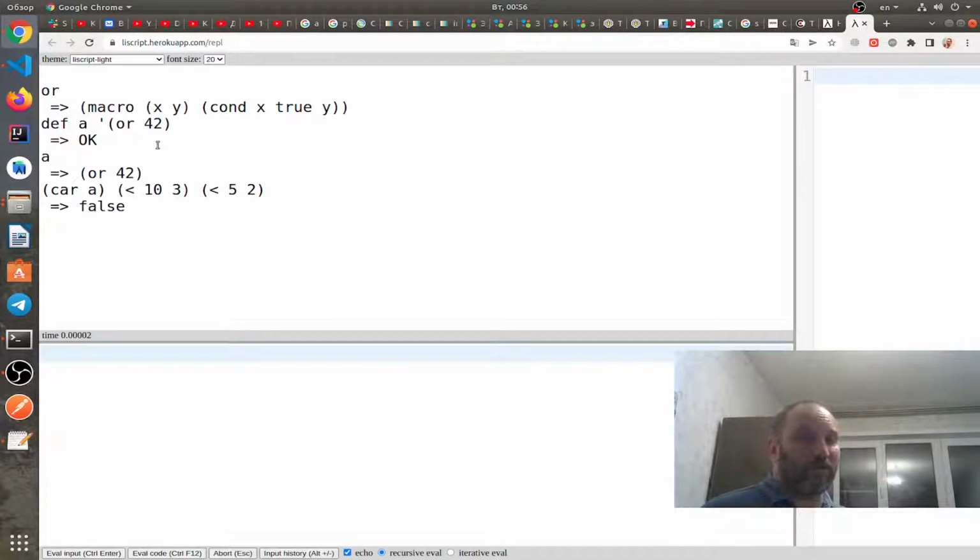And that's false, because 10 is not less than 3 and 5 is not less than 2. And it works because we get the first value of list a, which is actually a macro, and it's evaluated as a macro. So that's an example of how macros can be first-class citizens in this language, and of course it has no special separate stage of so-called macro expansion.